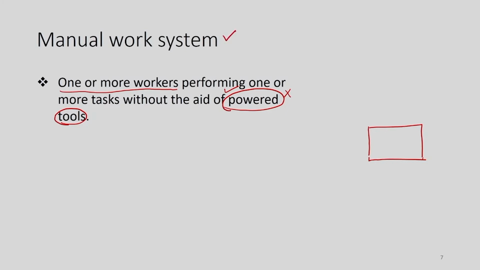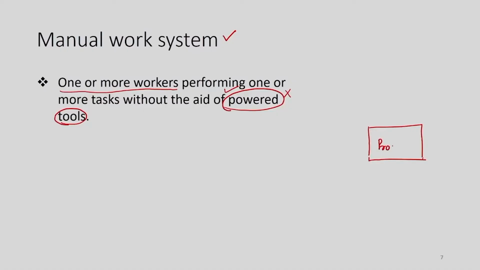So, you may have one or more workers inside that. Theoretically, if we try to draw a block diagram for that, there is a process, there is a human being, that is a worker, and a set of hand tools.